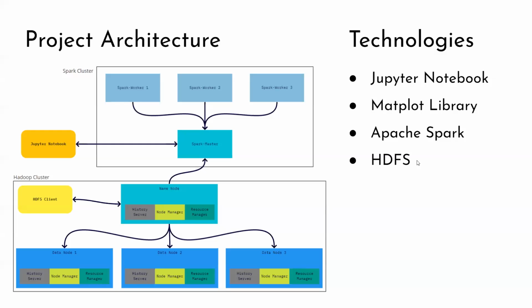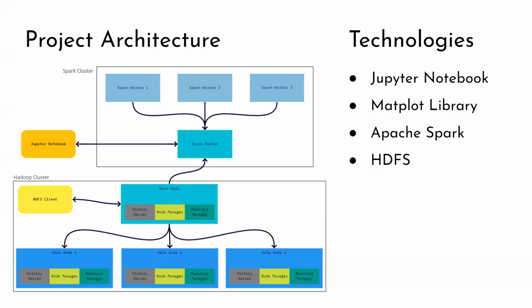This is the project architecture. There's not much going on actually. I'm only using a Hadoop cluster because Spark doesn't have the feature to store data, so I'm using it so that I can put my data set into it. The whole point of using 3 data nodes is that, for future implementations, I could increase the size of the data set, and hopefully that could increase the model's accuracy.